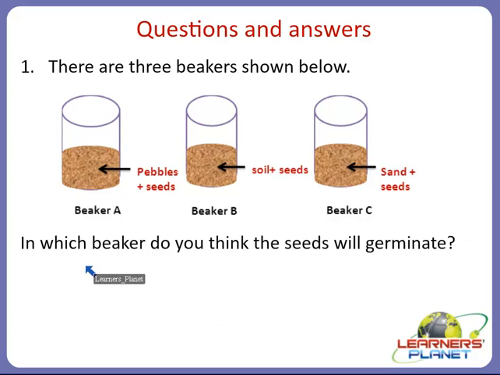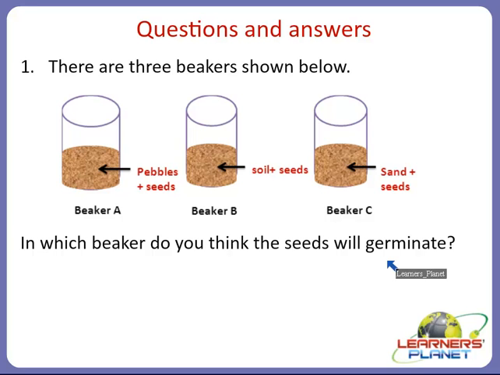So children, in which beaker do you think the seeds will germinate? Yes children, try to recall the theory session in which we studied about the importance of soil.